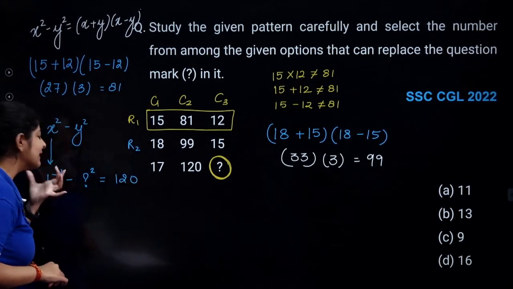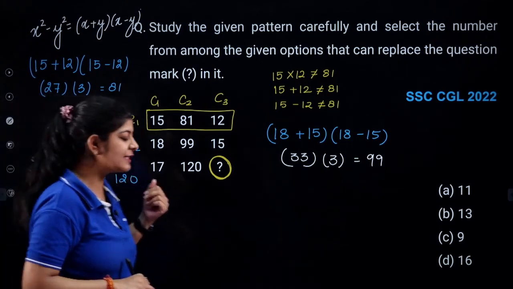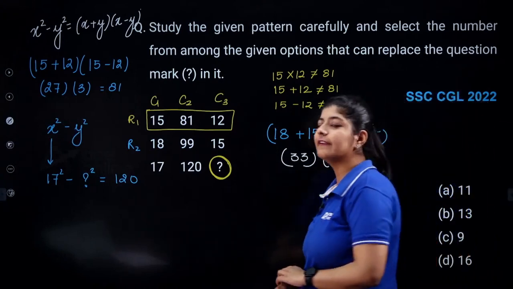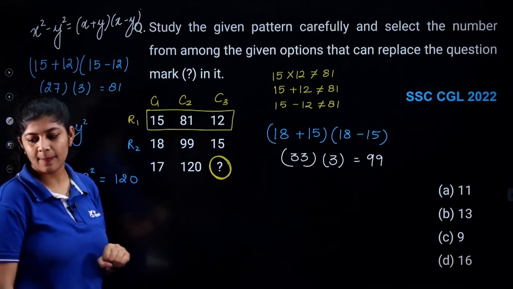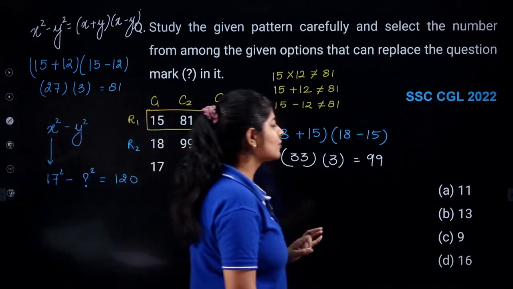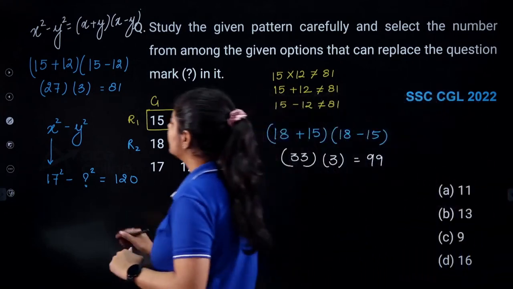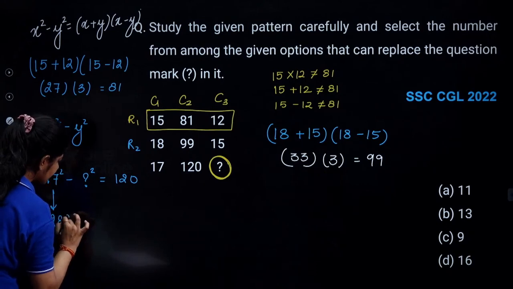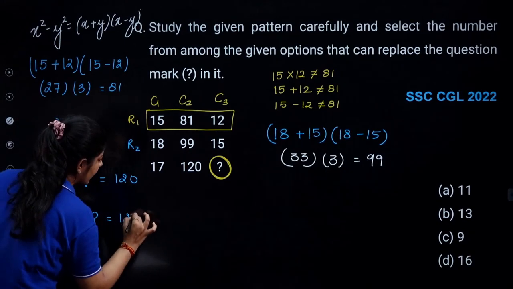And we all know that the square of 17 is what? What is the square of 17? Everyone in the comment section, what is the square of 17? The square of 17 is nothing but 289. 289 minus question mark square is equal to 120.